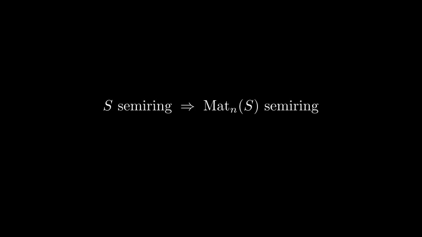Wait, if a semiring can measure a single edge, can it measure a whole path through matrices? Now the key move. Matrix multiplication needs exactly two things, a way to multiply entries and a way to add the products up. That is precisely what a semiring provides. So if S is a semiring, then the n by n matrices over S form a semiring too, with entry-wise addition and the usual row times column product, using S's own operations. The construction is closed. Matrices over a semiring are again a semiring.